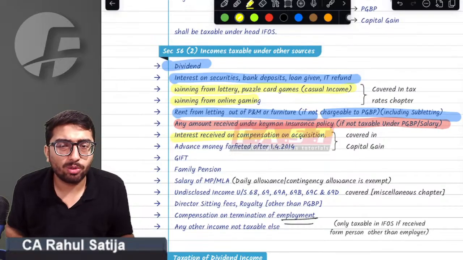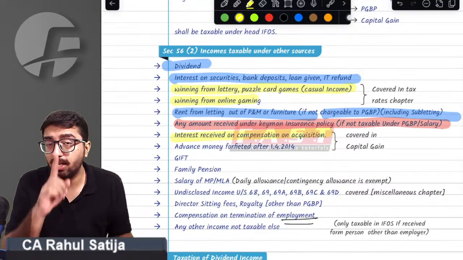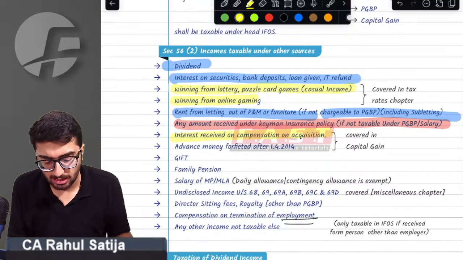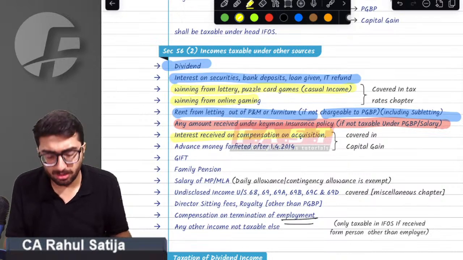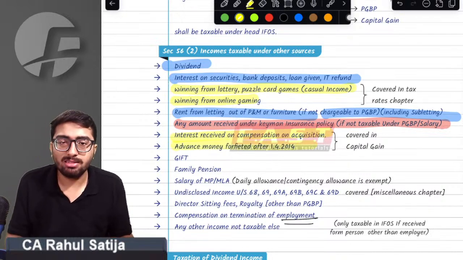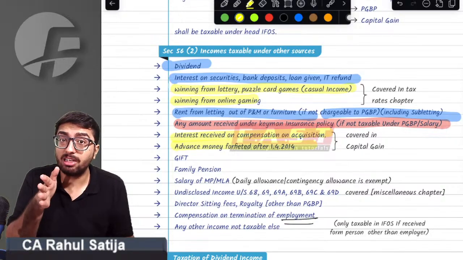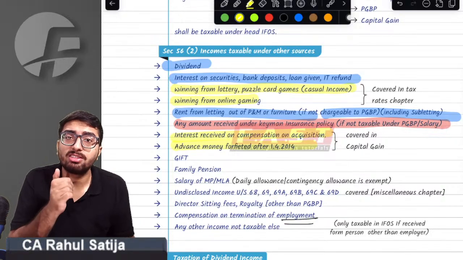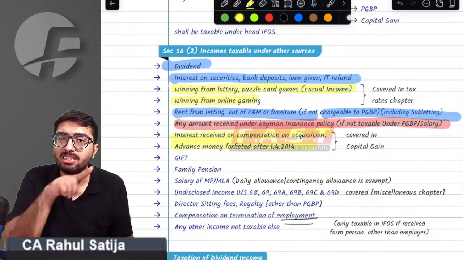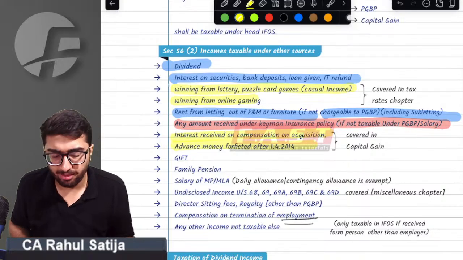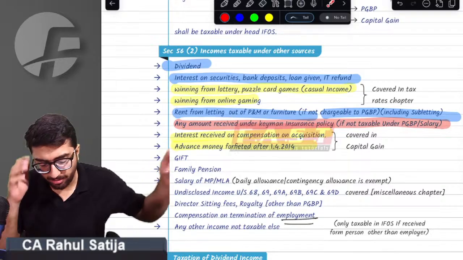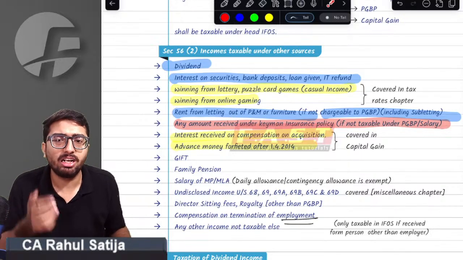And a key point worth noting is that we get a deduction at the rate of 50% on such interest. We have studied this in another chapter. Sir, advance money forfeited: if it was forfeited on or after 1st April 2014, then such advance money forfeited is taxable under IFOS. So these topics highlighted in different colors are to be studied in different chapters.